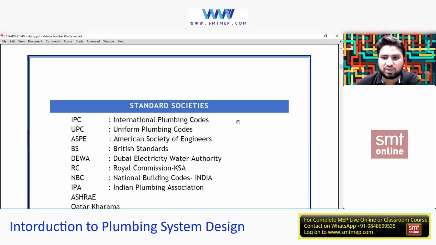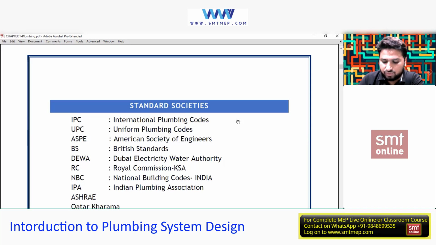on the basis of previous experience and the research and development of a team. For example, if I'm dealing with NBC, that is the Indian standard, so if I'm dealing with a project in India, then I'll go with the NBC standard, or the standard which my company says to proceed with, because they are following the same standard. So my main point is that codes and standards vary from region to region,